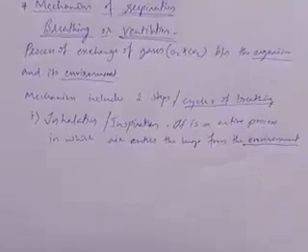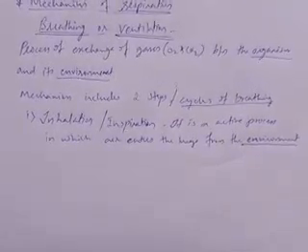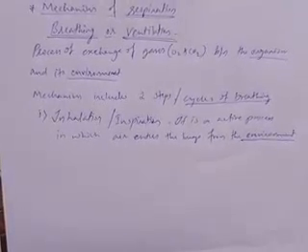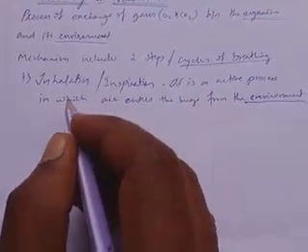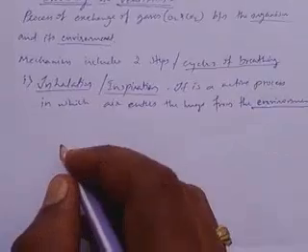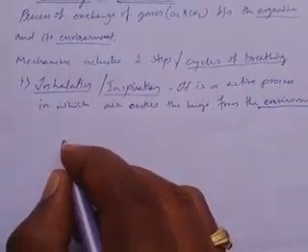Next, during this process, what are the changes that occur? Let us see the changes during inhalation or inspiration. We can show a diagrammatic representation here.